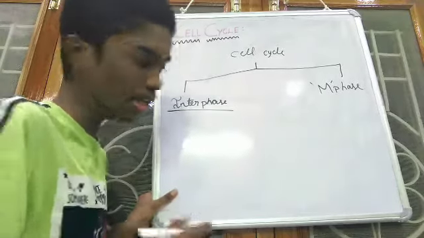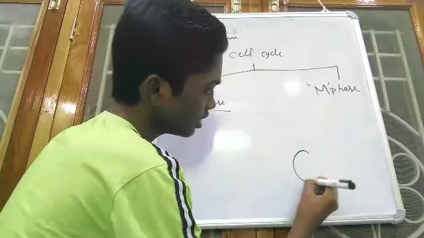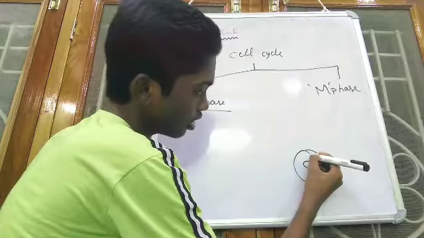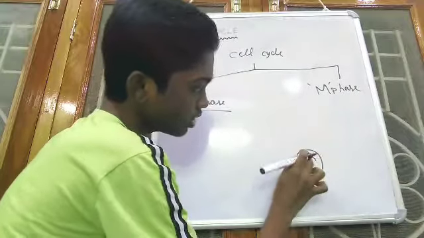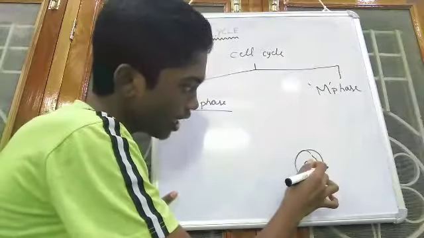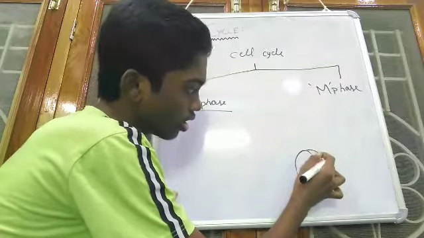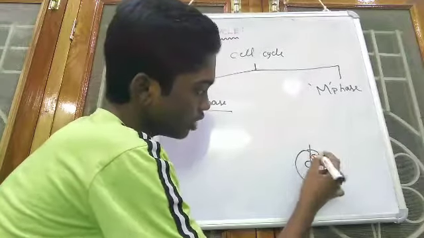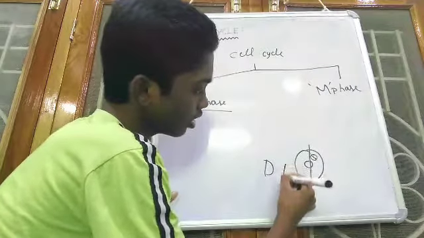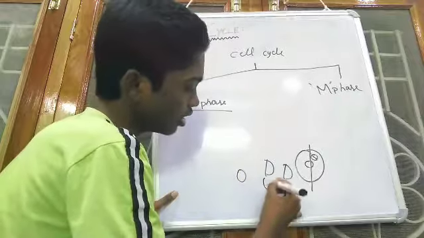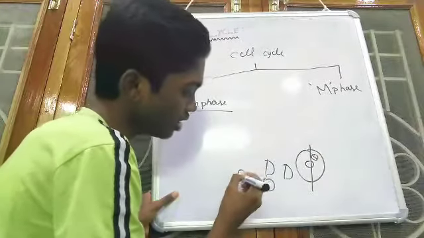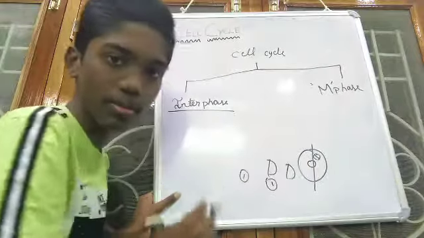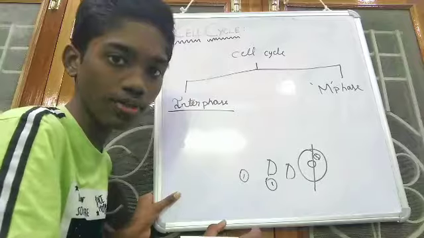So I will explain in a simple way. For example, if there is a cell and this is the nucleus, and here there is a mitochondria. If this cell divides and becomes two parts in this way, and again becomes a circle in this way, you may have a doubt: this mitochondria will be present in which daughter cell? It will cause a lot of confusion.